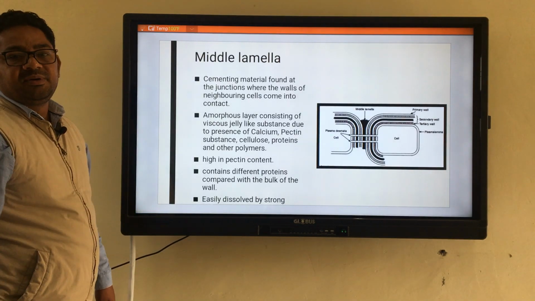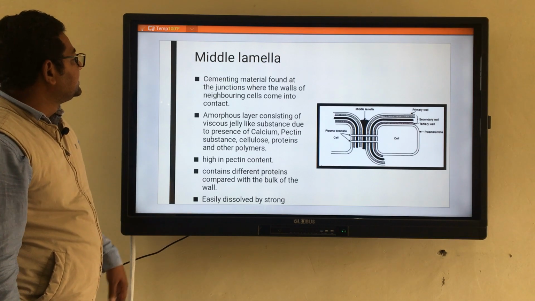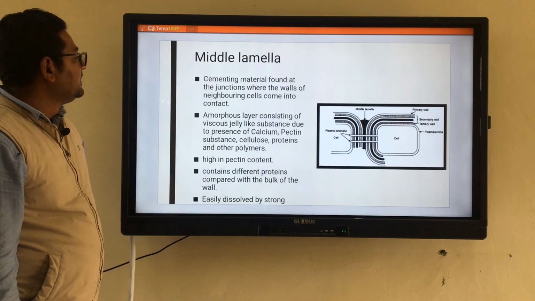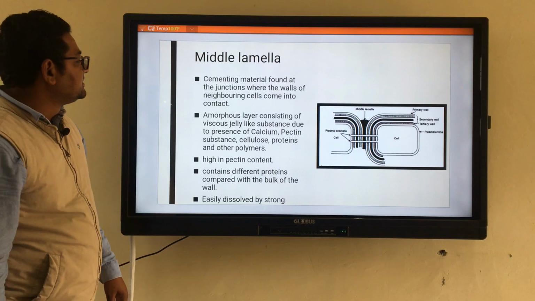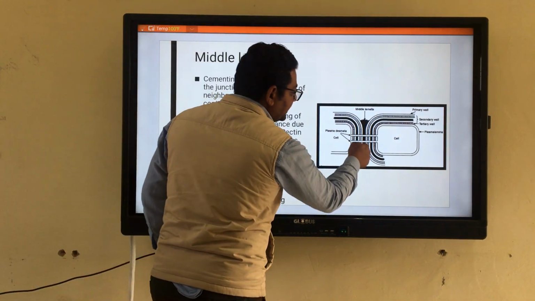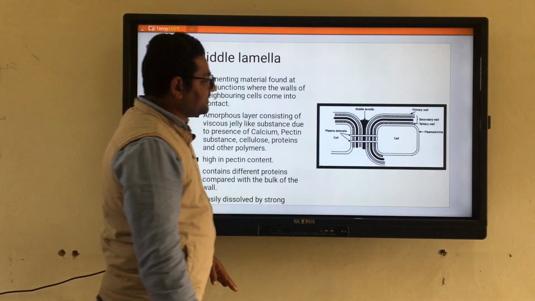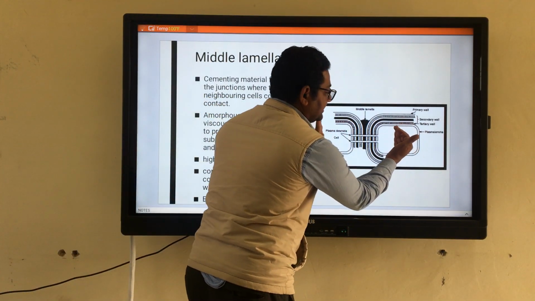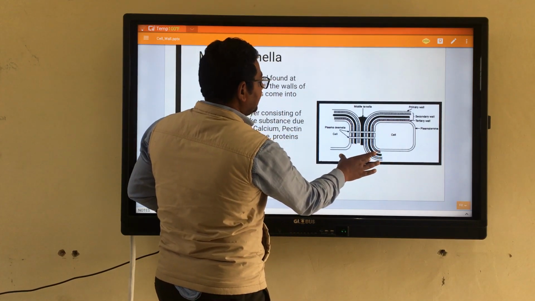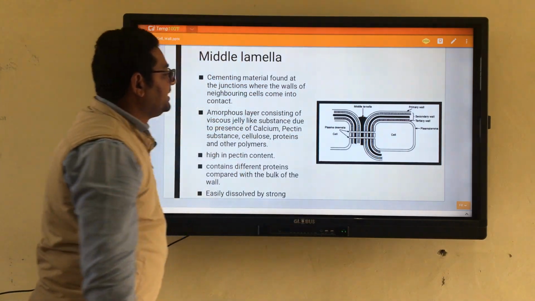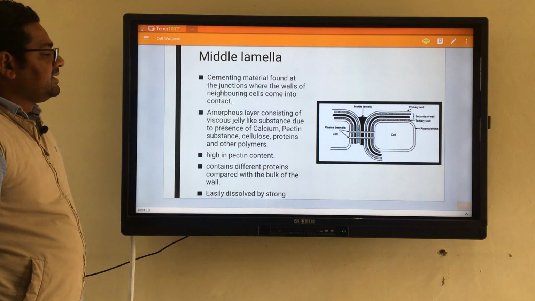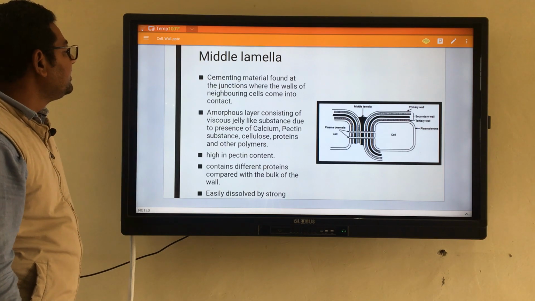After that, the third component associated with the cell wall is the middle lamella. We have already discussed that the middle lamella, this dark black portion, is nothing but cementing material. One cell and another cell, two different cells, are connected by means of this cementing material, and this cementing material is named the middle lamella.